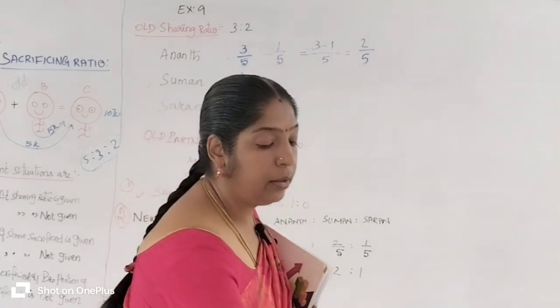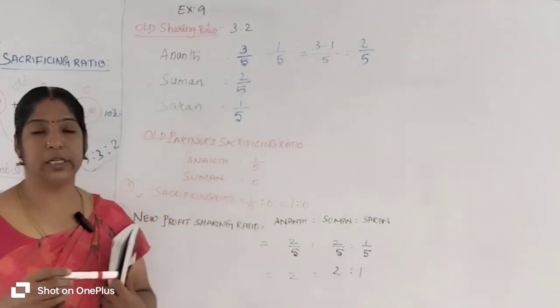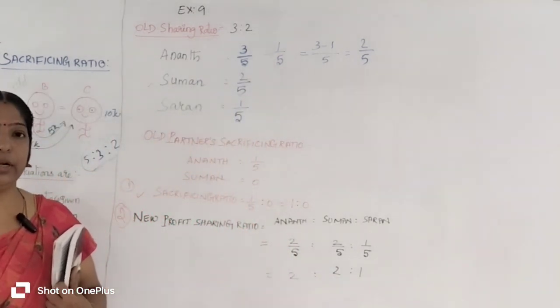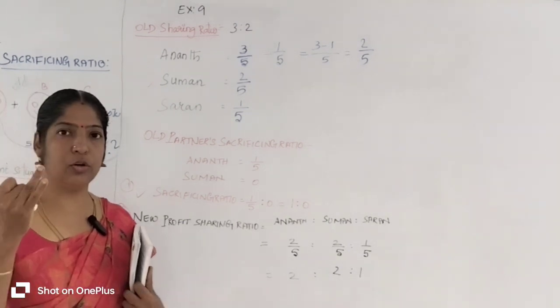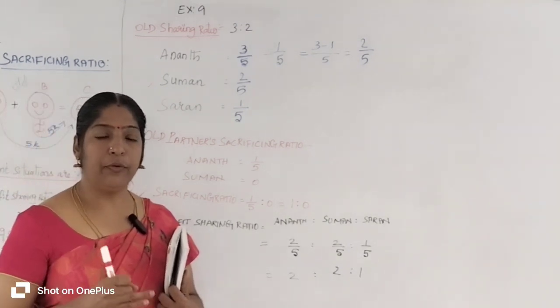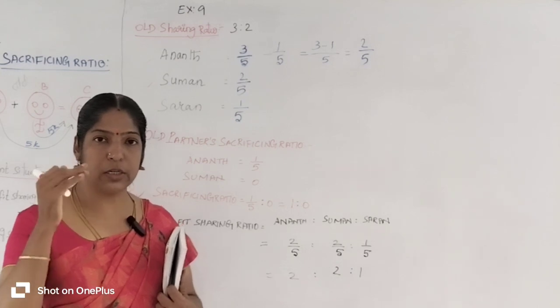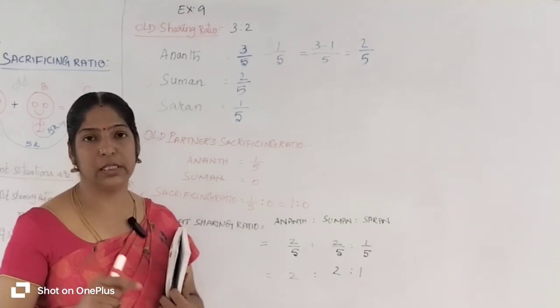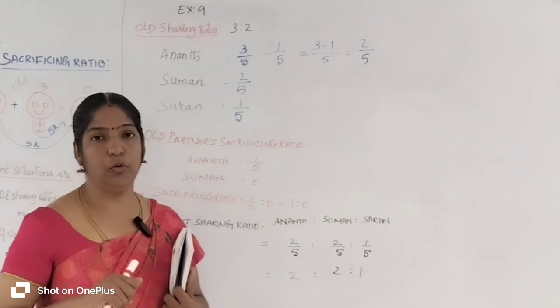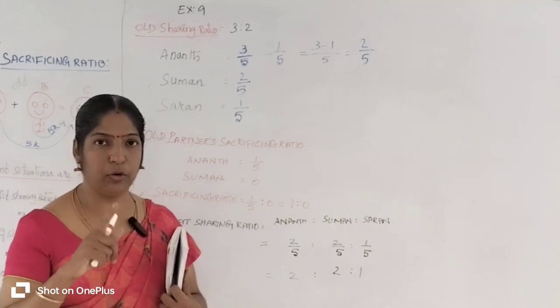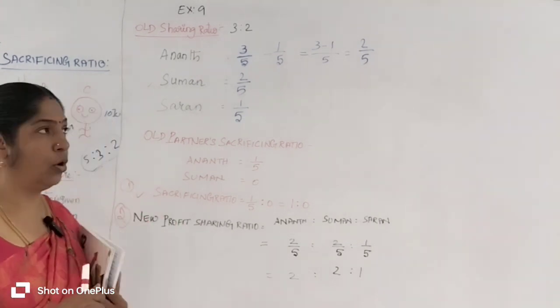They didn't give a new profit sharing ratio. This is a different situation. They asked two questions, to calculate the new profit sharing ratio and the sacrificing ratio. If they ask two questions, first we are going to find out the sacrificing ratio, because from the sacrificing ratio only you can find out the new profit sharing ratio.